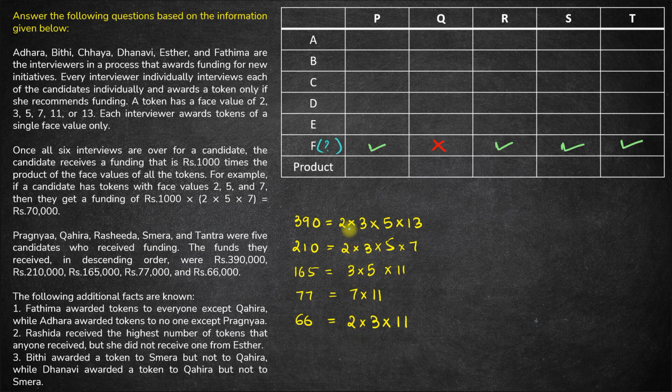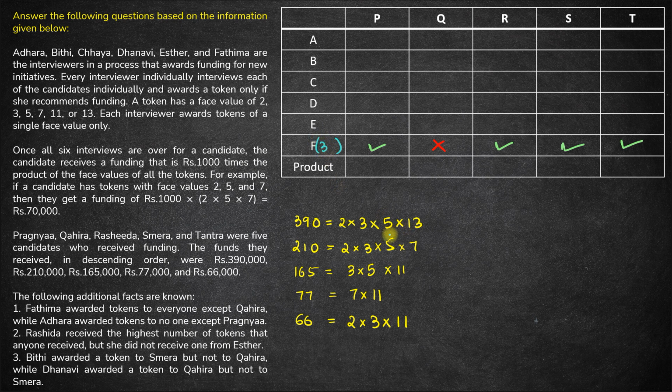So which is the number that comes in 4? Let's see, 2 comes here, here and here. 2 comes only in 3 of these candidates' products. Then you have 3 and 3. 3 is coming in the product for 4 people. So 3 can be the number for F.